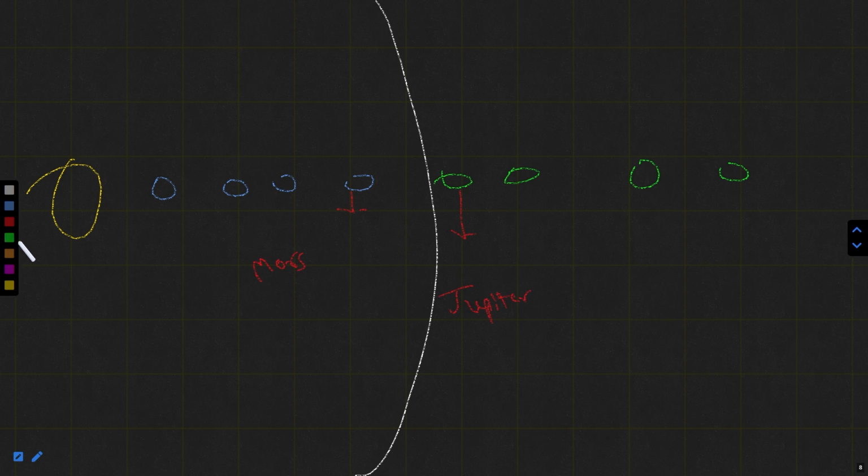Let me name them all so that you could have a better understanding. This is Mercury. This is Venus. This is Earth. This is Mars. Thereafter, this is Jupiter. This is Saturn. This is Uranus.